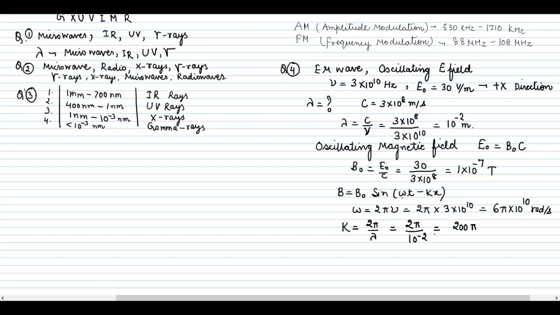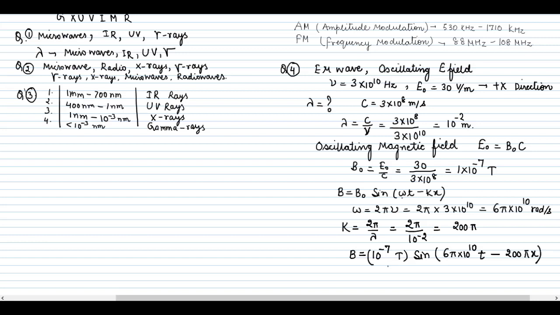Now we can simply write down this equation. B is equal to the value of B naught we have just calculated, 10 to the power minus 7 Tesla. B naught sine, now omega t, omega is 6 pi into 10 to the power 10, then t, omega t minus k. K is 200 pi, and x. So this is the equation.